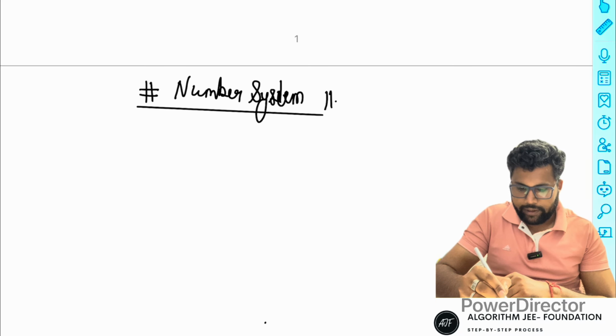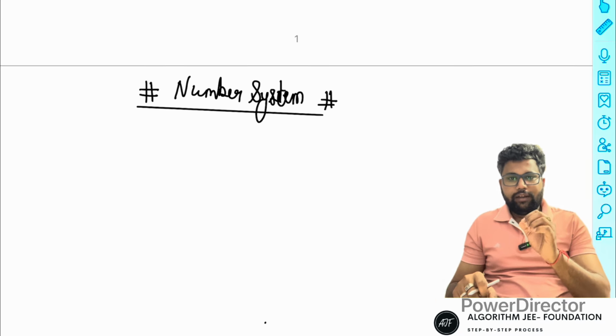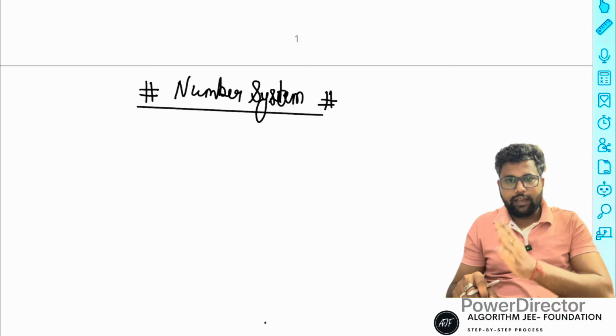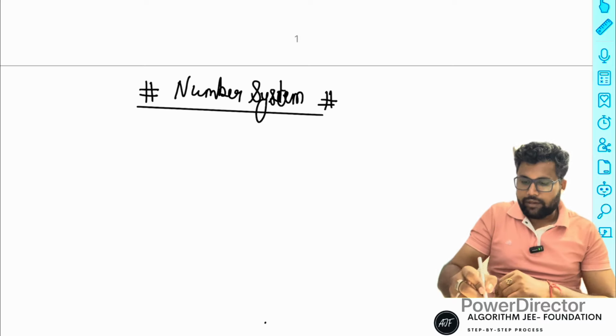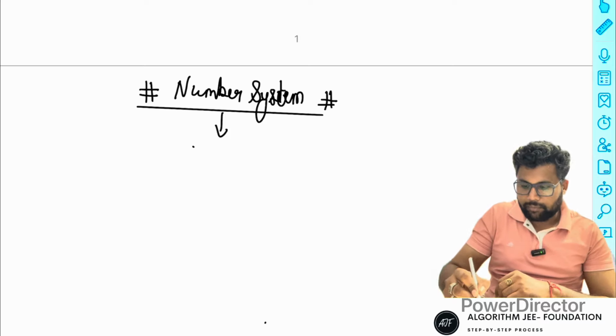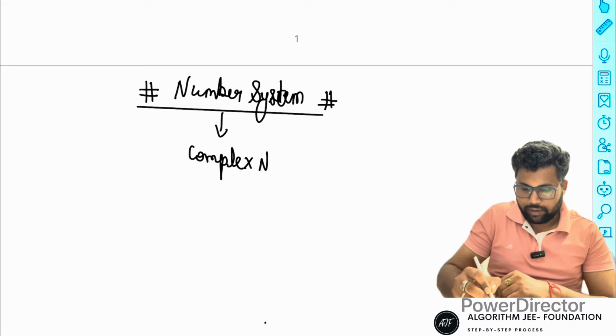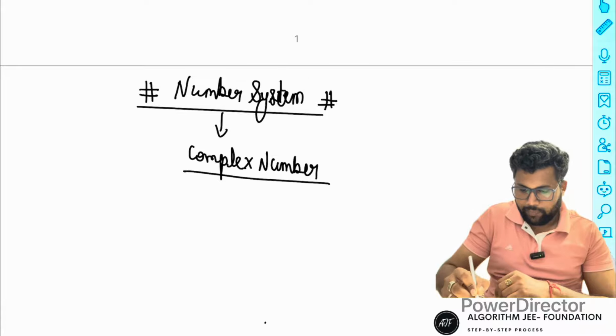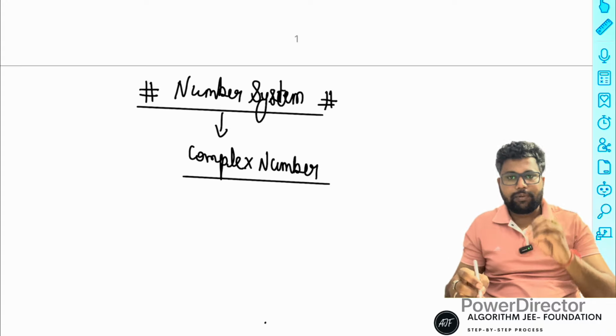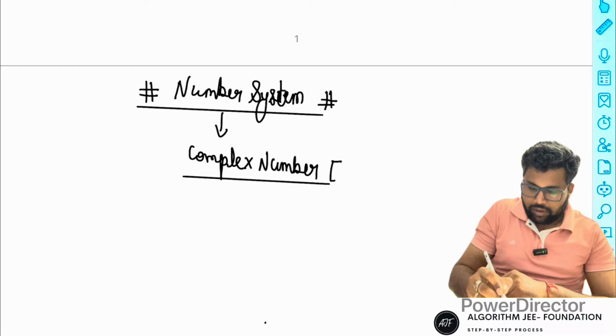Numbers are basically divided into those related to real or imaginary. The first is complex number, right? And a complex number is represented like this: a plus iota b.